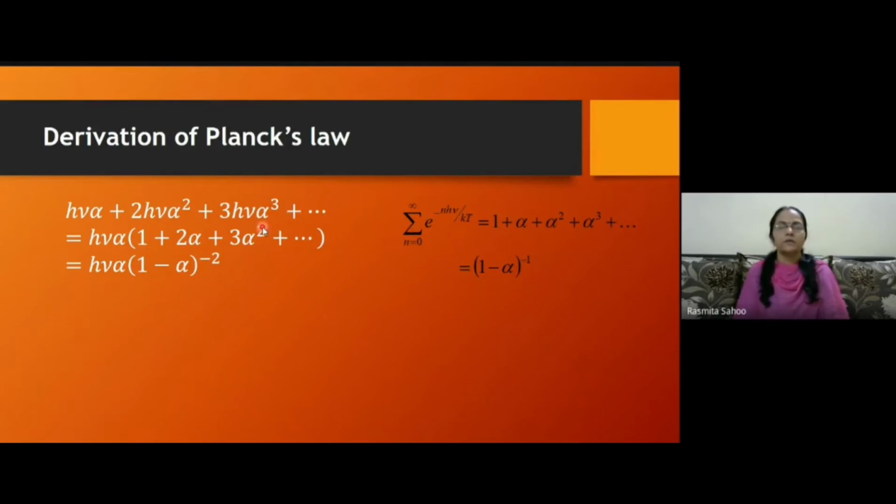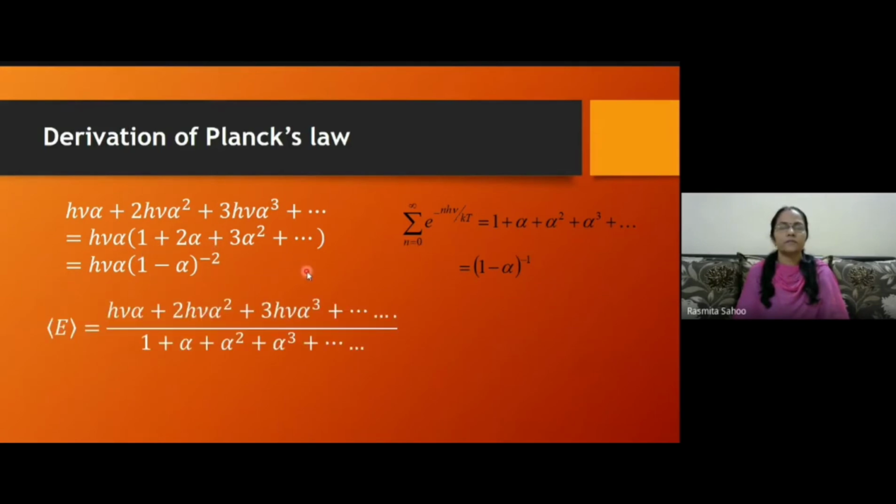Now substituting these values in the expression, in place of this big one I can write this smaller value, and similarly in the denominator I can substitute (1 minus alpha) to the power minus 1. Okay, so this is the average energy. Now it's looking good, right?